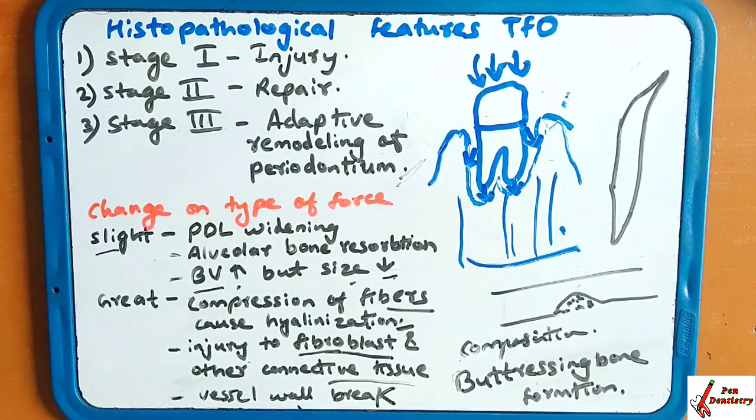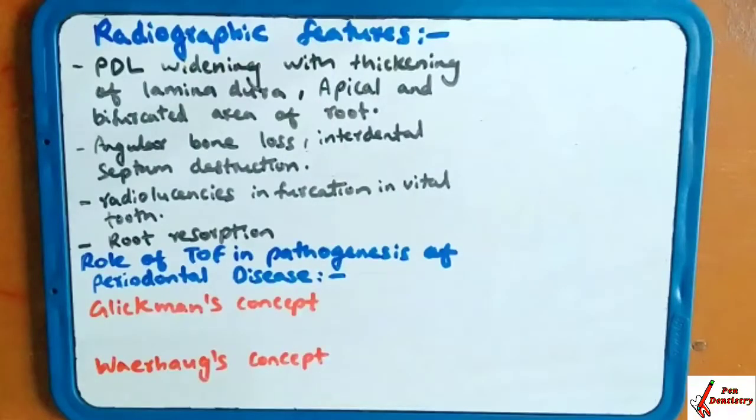So these were the histopathological features of TFO. Now the radiographic features of TFO. In a radiograph we can see PDL widening with thickening of the lamina dura. The lamina dura will be thickened at the apical region, and the bifurcation area of the root is also seen.